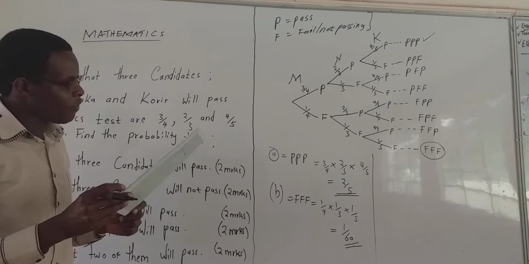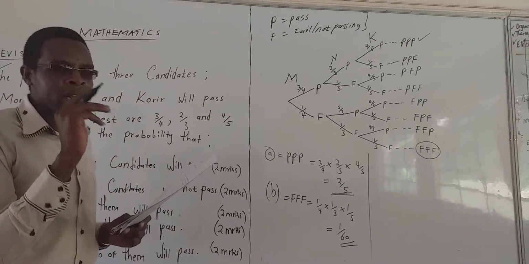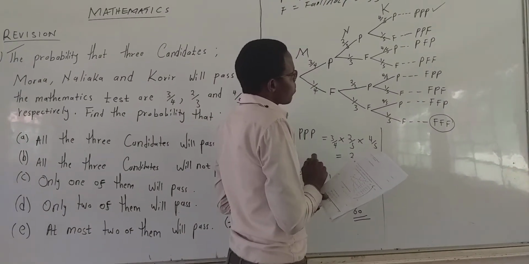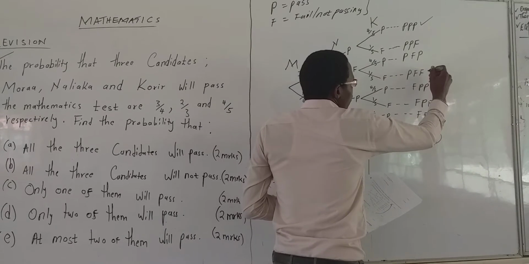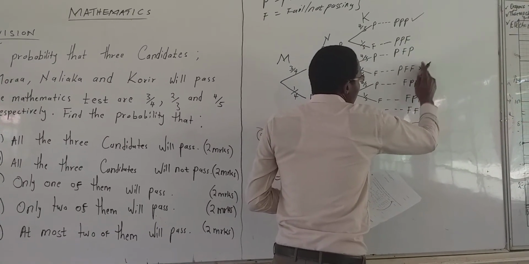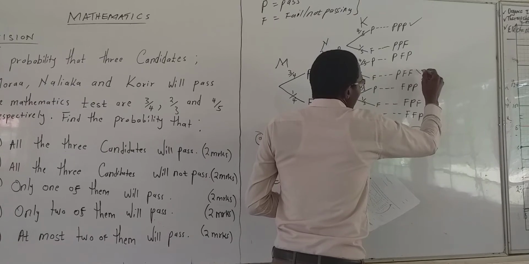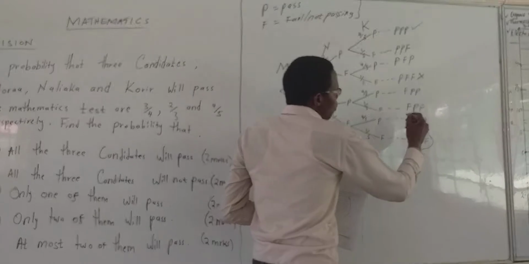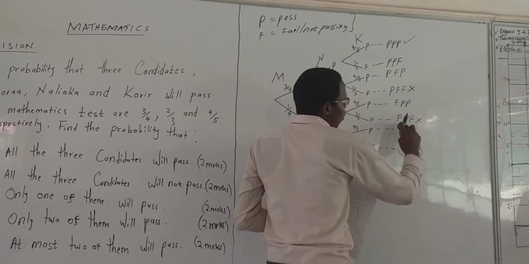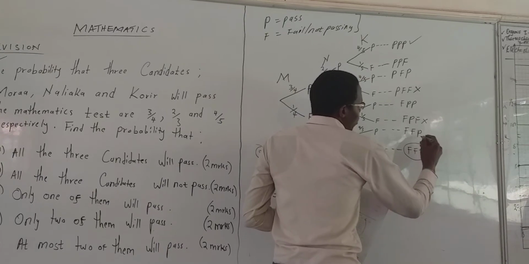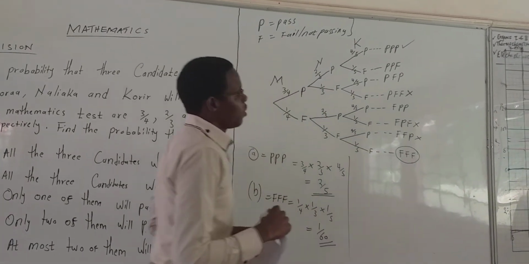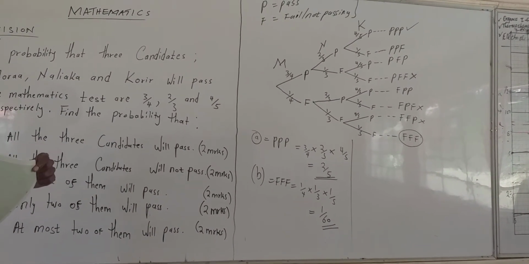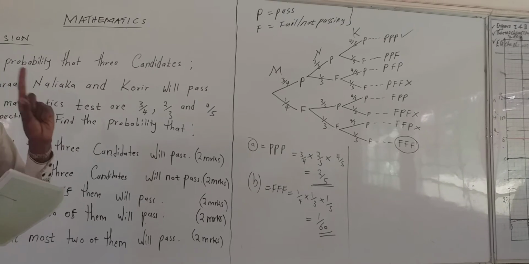This is one of them, and we have this one, because one of them is passing and 2 failing. Also we have here whereby only one is passing and 2 are failing. So we go to the probability samples, or probability space, where we have only one P.